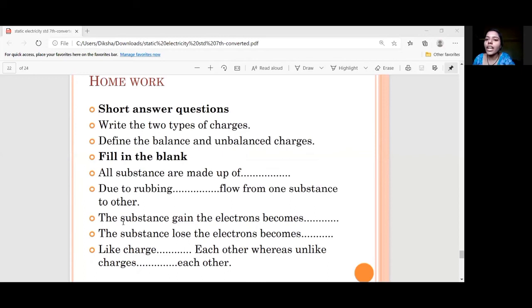Now, I will ask you these questions, and those who know the answer, just raise your hand and the teacher will unmute you. Okay? Now tell me in short, what are the two types of charges? Can you name the charges? Positive charges and negative charges. Very good. Now tell me when we call that charges are balanced and when we call that charges are not balanced, or we can say unbalanced.